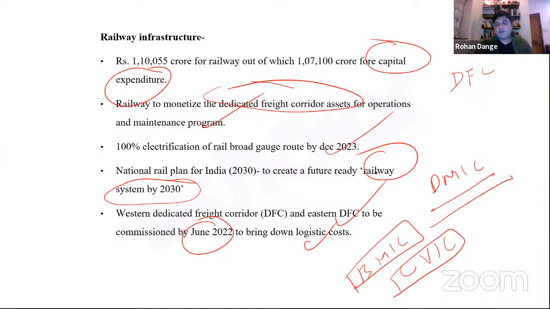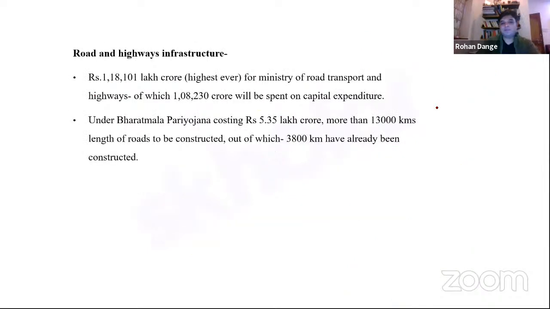So as a result, that will also help India to recover as an economy, because currently the economists are talking about a V-shaped recovery. This V-shaped recovery will only happen when we commission projects in a timely manner, right? One such commissioning of the projects is the DFC in Western sector and Eastern sector, which is going to be commissioned very soon, which is next year in June, in the month of June, right?